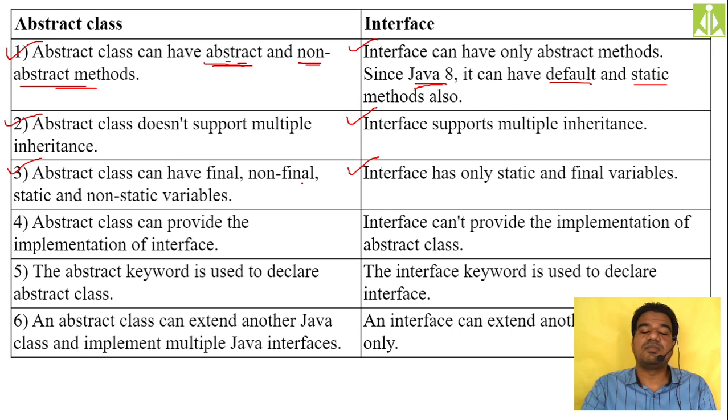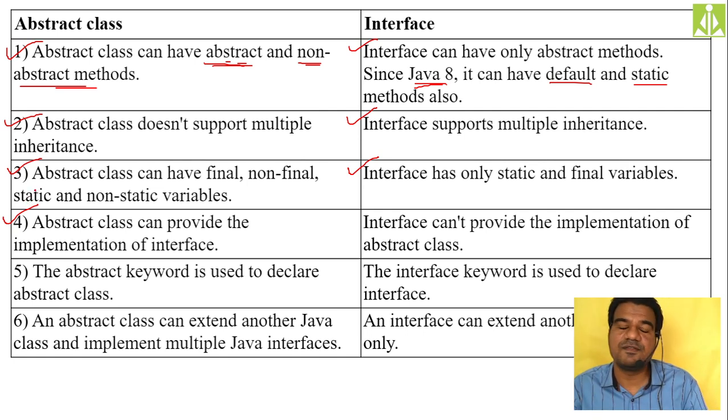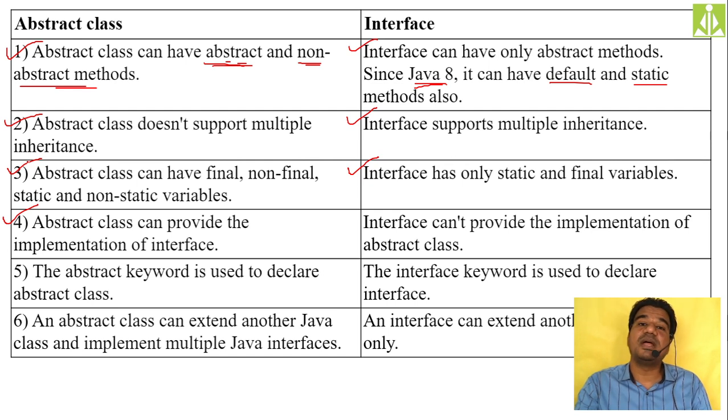Non-final and non-static members are not allowed within an interface, but inside an abstract class you can keep both. Okay, an abstract class can provide the implementation for an interface. You can implement an interface from an abstract class, but an interface cannot be implemented from an abstract class, because an abstract class can have concrete methods also, which is not possible to keep inside an interface.